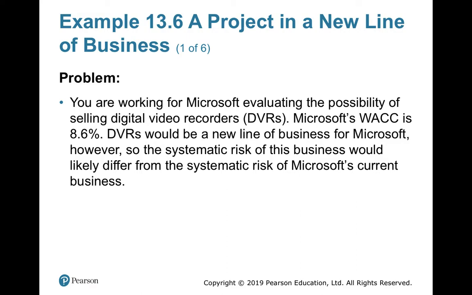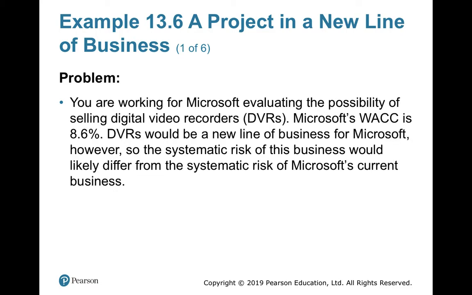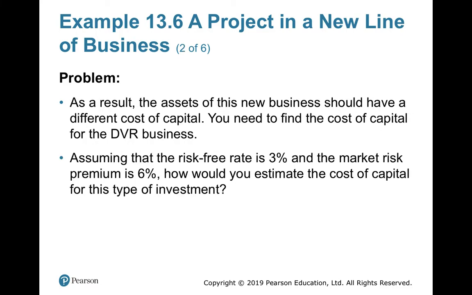However, the systematic risk of the business would likely differ from the systematic risk of Microsoft's current business. Therefore, you should not take your 8.6% as the WACC. What should you take then? As a result, the assets of this new business should have a different cost of capital. You need to find the cost of capital for the DVR business. How will you do that? You will find a similar company.